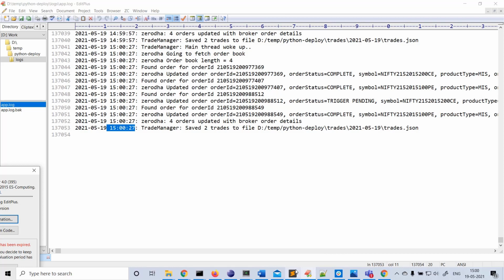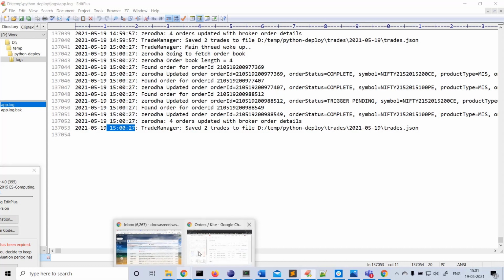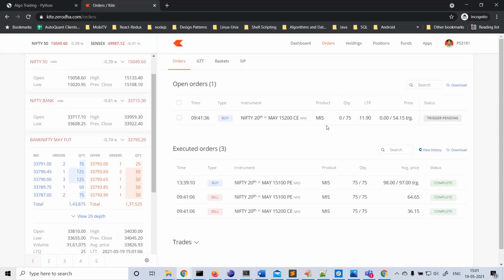Because we configured square off timestamp as 3:15, right? So if this trade doesn't hit a sell before 3:15 p.m., then the algo should square off this trade. Okay, let's see. I'll start recording again at 3:13.